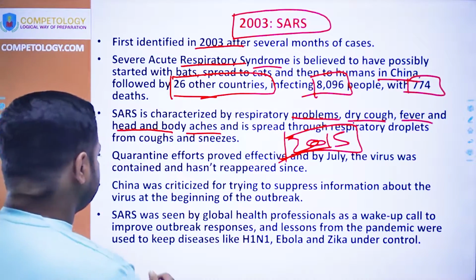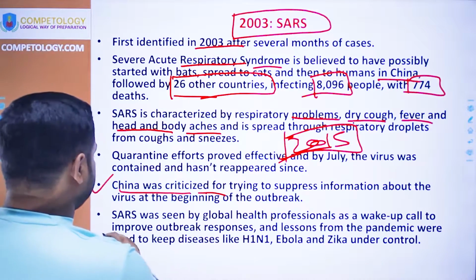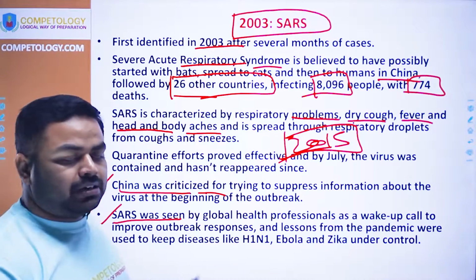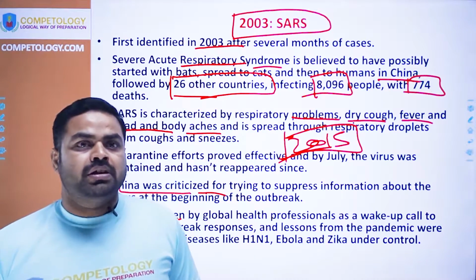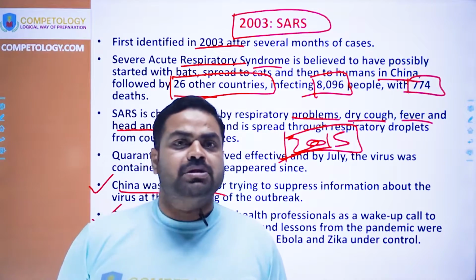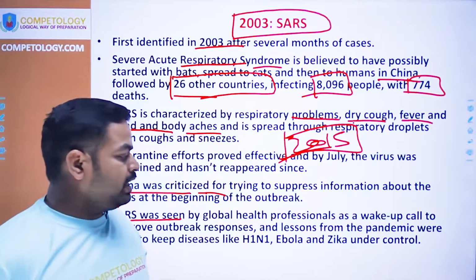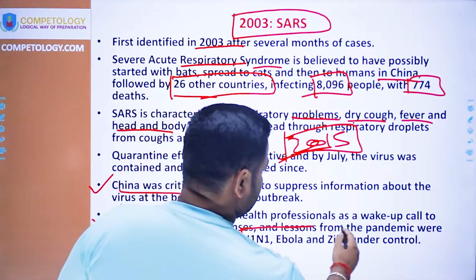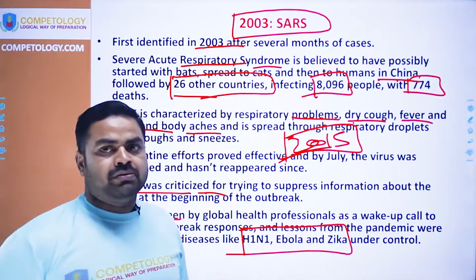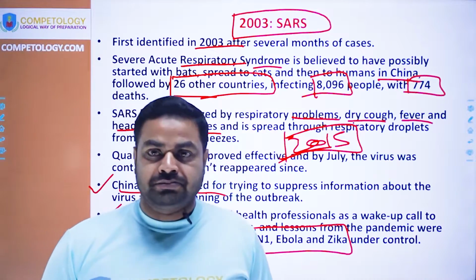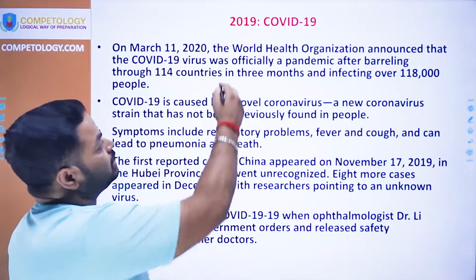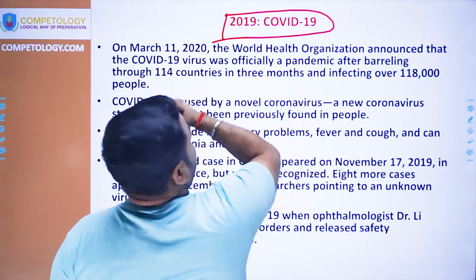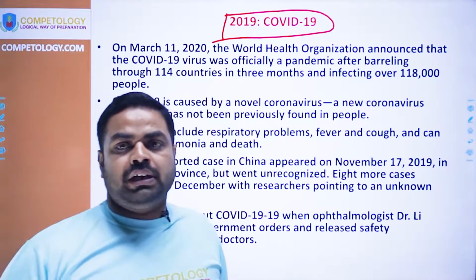And during this, China was also criticized, and the SARS outbreak had taught a lesson to the world community on how to contain or restrain any contagious disease from spreading out. And this had helped the world community restrain the spread of H1N1 flu, Ebola and Zika virus. But at this time, during COVID, there was a kind of collusion between WHO and China.